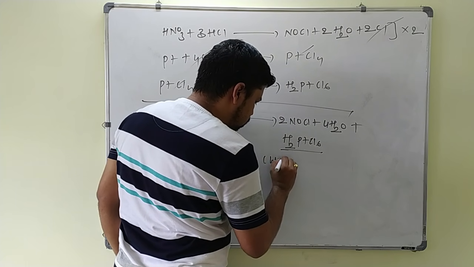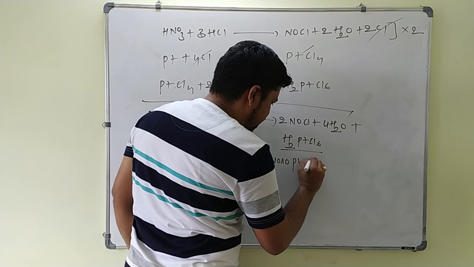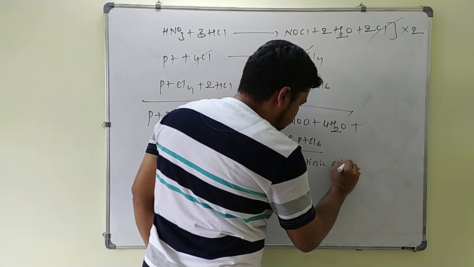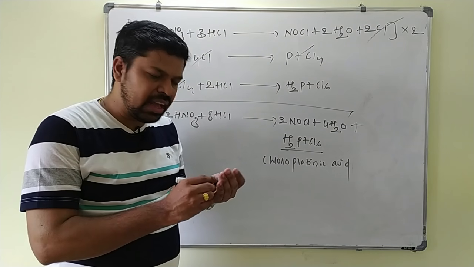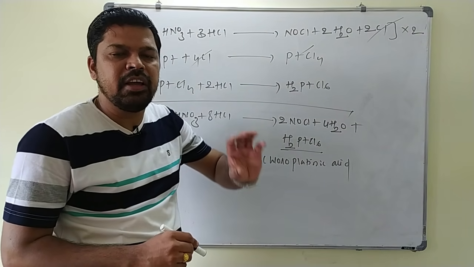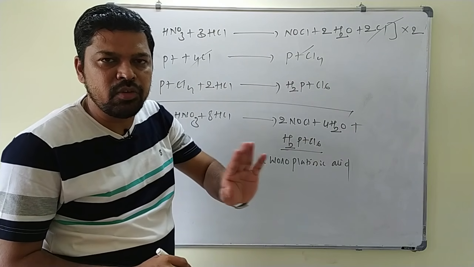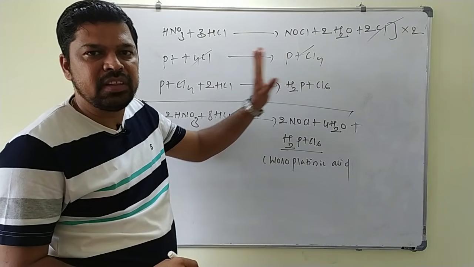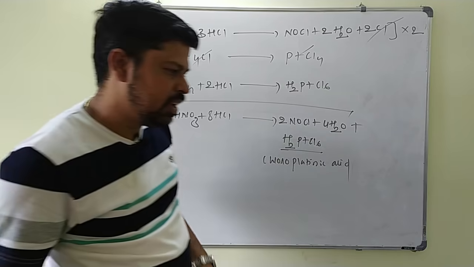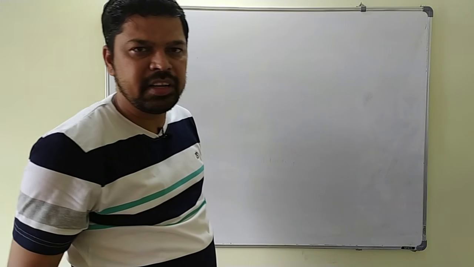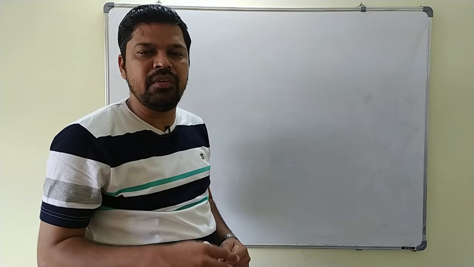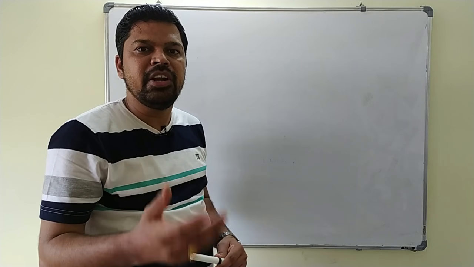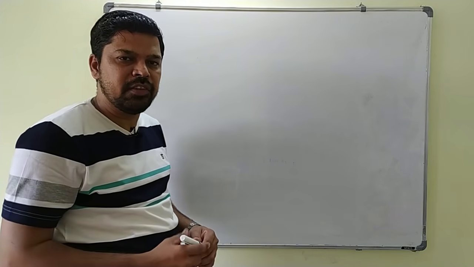This is your chloroplatinic acid. Okay, so in this way the aqua regia can attack the noble metals, but if you take only HNO3, that HNO3 alone will not react with the noble metals. Next point is, there are some metals that will not dissolve in the concentrated HNO3 due to the formation of a protective layer of oxides.